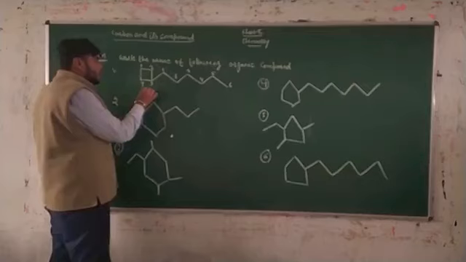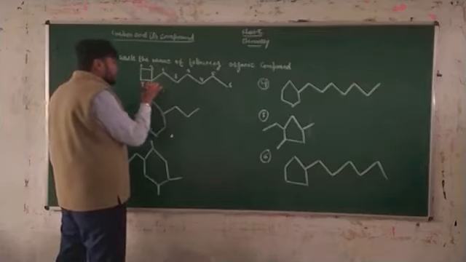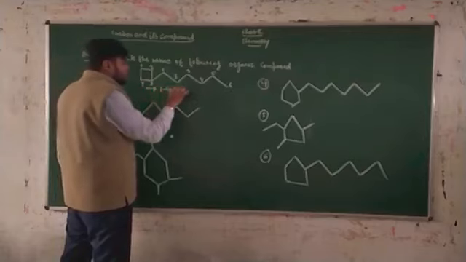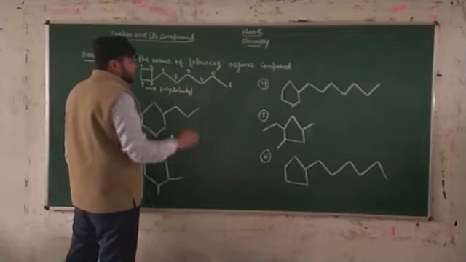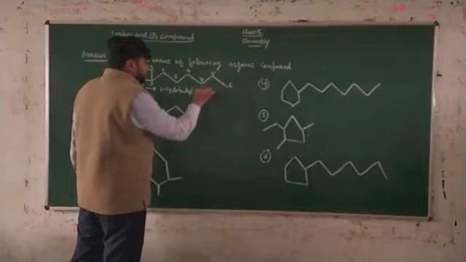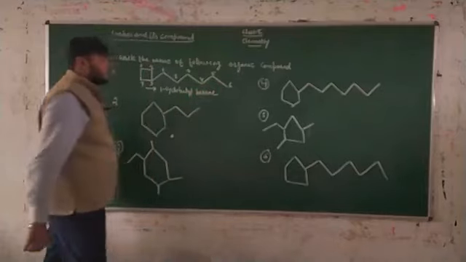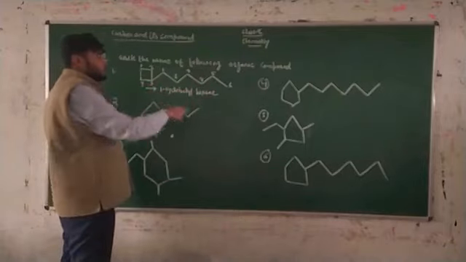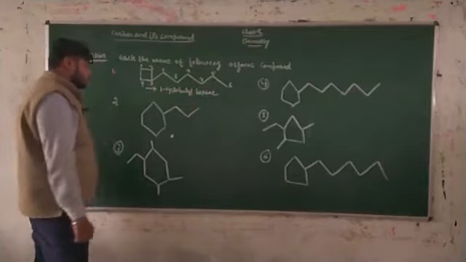For the naming, you write 1-cyclobutylhexane. This is your substituent and this is your parent chain. 1-cyclobutylhexane is the concept.